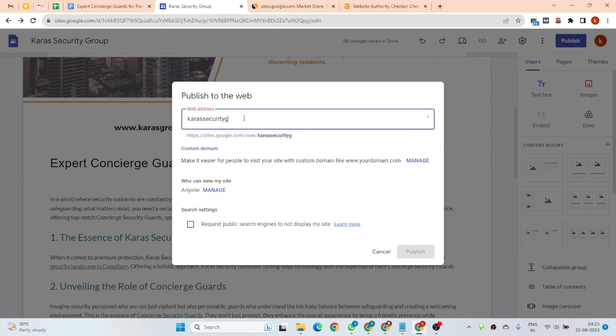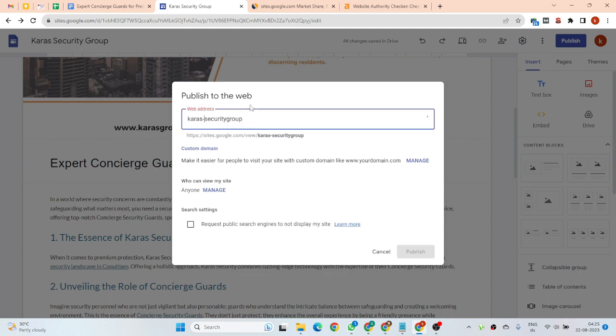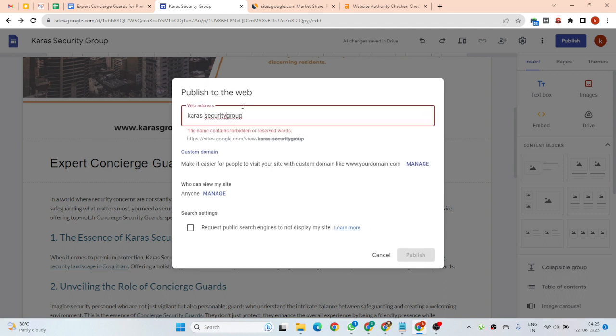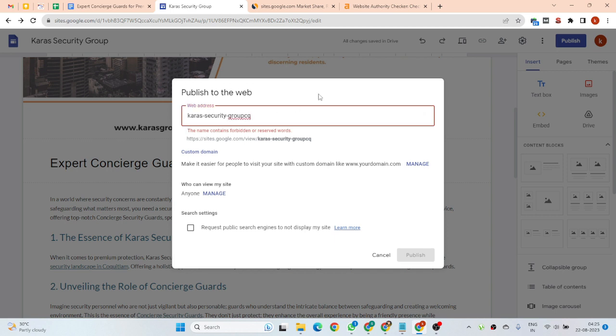Security group. The name contains forbidden reserved words.